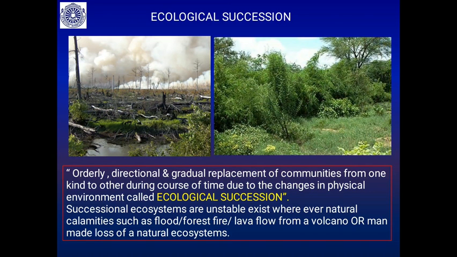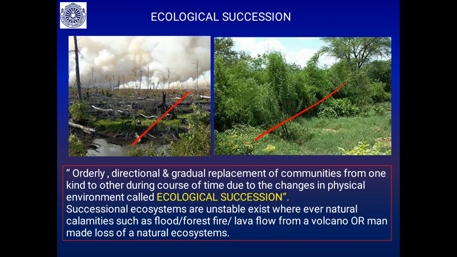What is ecological succession? See this photograph, it is showing a forest fire. The entire forest is destroyed by a forest fire. After some years, you may see this place like this. Here you will find small trees and shrubs have replaced it. So this is succession: the orderly, directional and gradual replacement of communities from one kind to another over time, due to changes in the physical environment, called ecological succession.